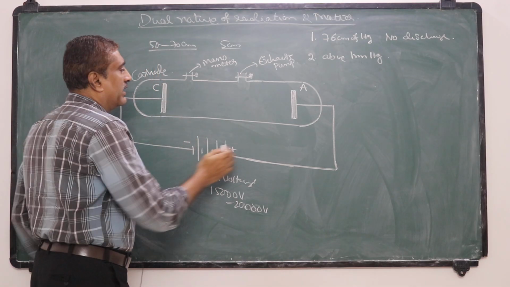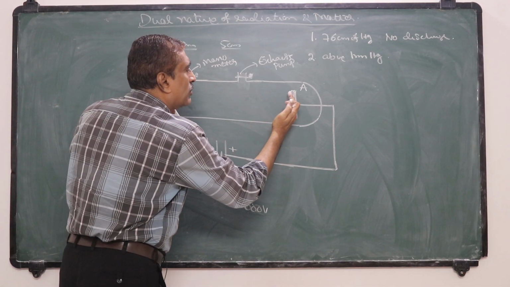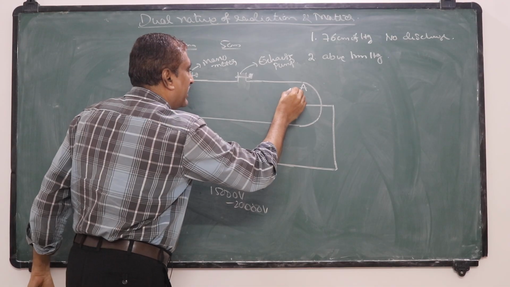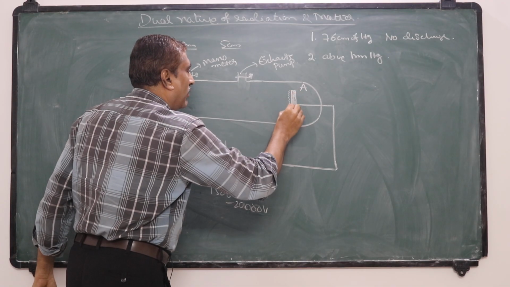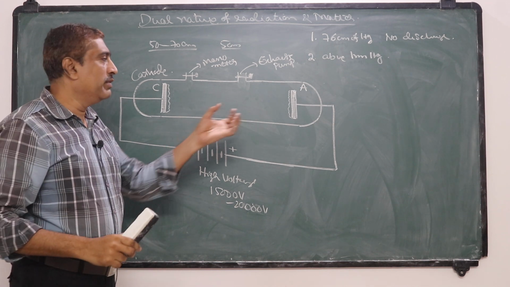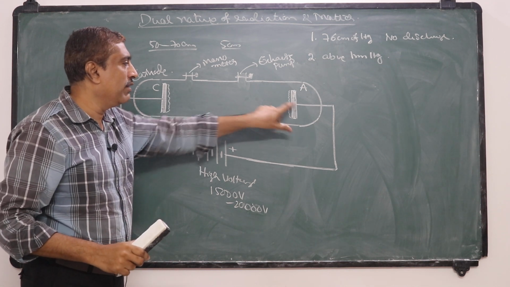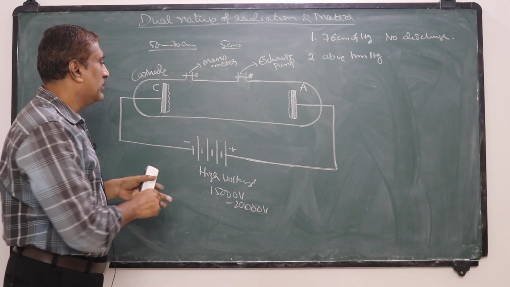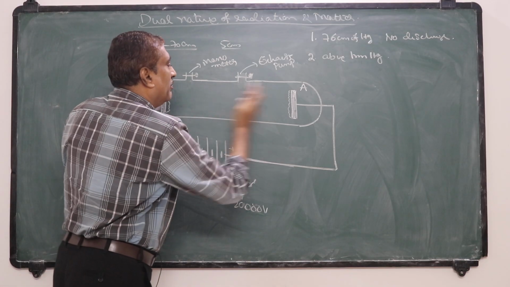That means bright regions are formed very close to the electrodes. Luminous patches are observed near the anode and near the cathode, and the remaining tube is dark.